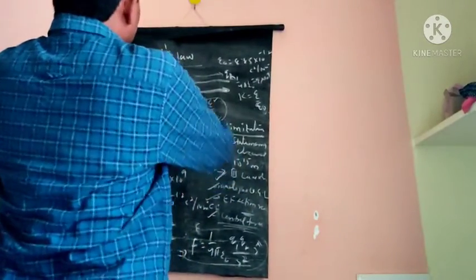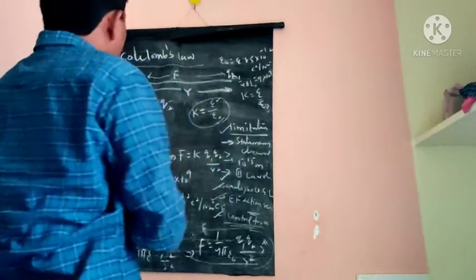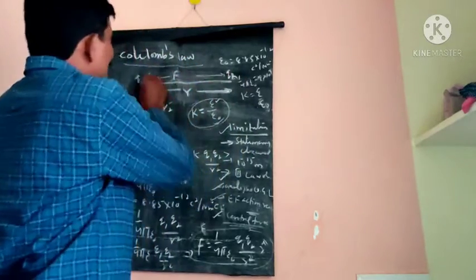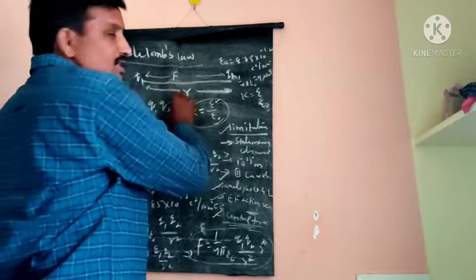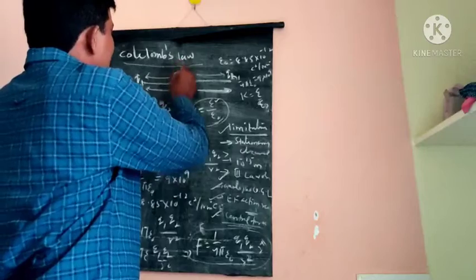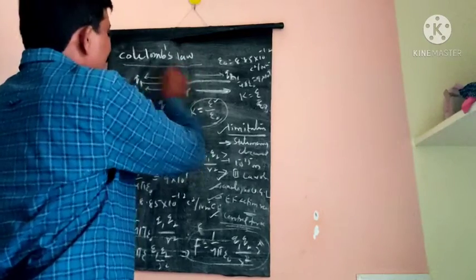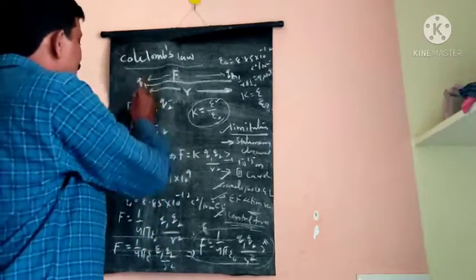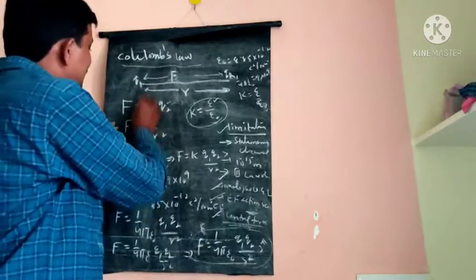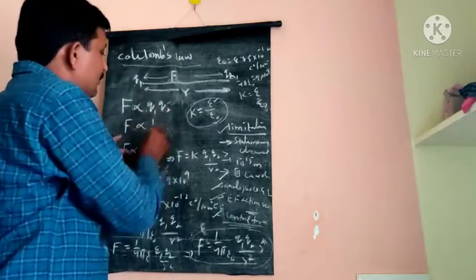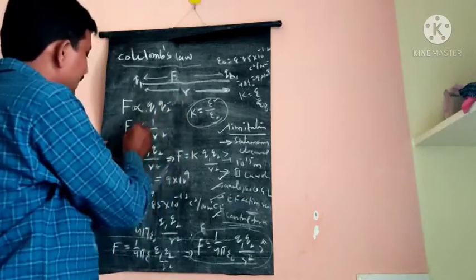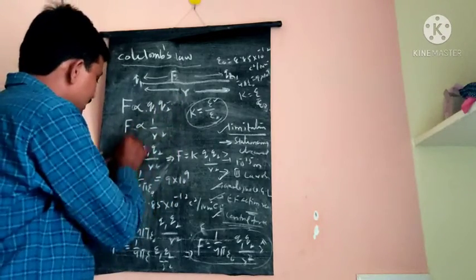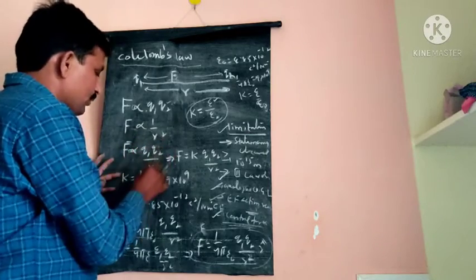Coulomb's law. According to Coulomb's law of electrostatics, let us consider two stationary charges Q1 and Q2. They are separated at a distance r. The force acting between Q1 and Q2 is F. According to Coulomb's law, the force is directly proportional to the product of the two charges and inversely proportional to the square of the distance. F proportional to Q1 Q2 by r square.